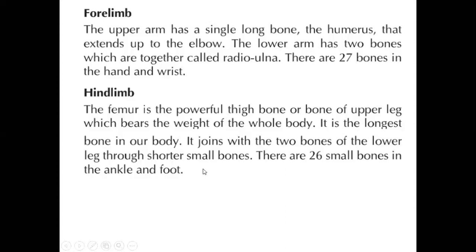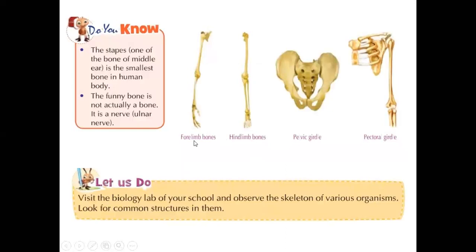Here, 27 bones in the forelimb, and the hind limb contains 26 small bones in the ankle and the foot. Understand? Right. See here, they have given forelimbs and hind limbs individually.